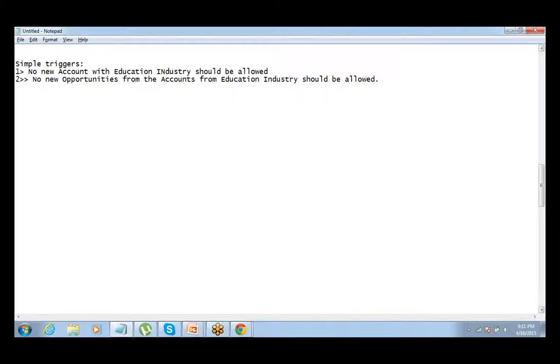So this should be a trigger on account or opportunity. Which object should we put the trigger on? Opportunity. This should be an opportunity. So can we just quickly go ahead and write the trigger for this? Okay, so this time let's see who comes up with the solution first.